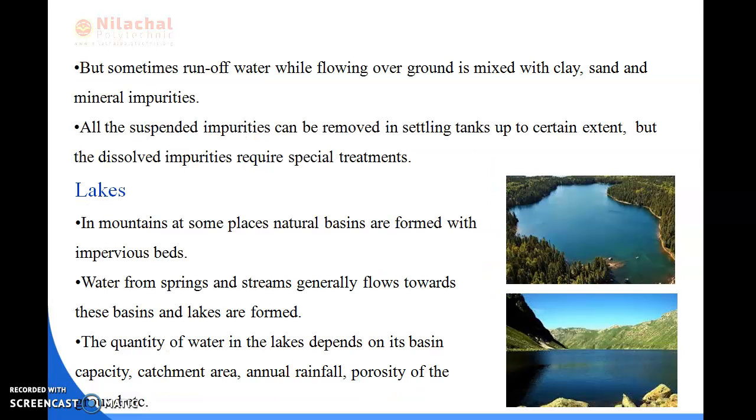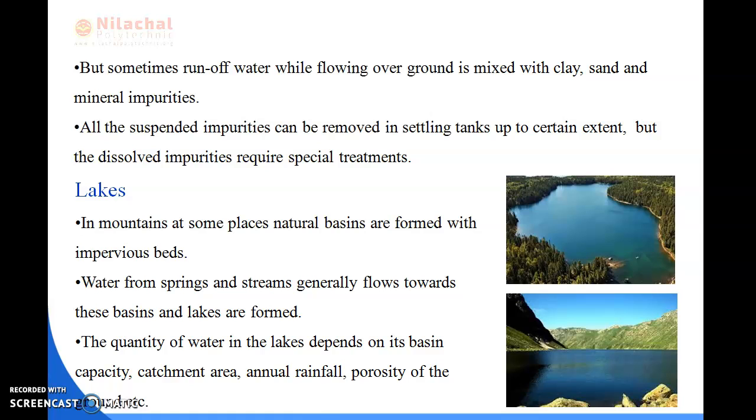Sometimes the runoff, while flowing over the ground, is mixed with clay, sand and mineral impurities. The suspended impurities can be removed in settling tanks, and the dissolved impurities can also be removed by some special treatments.